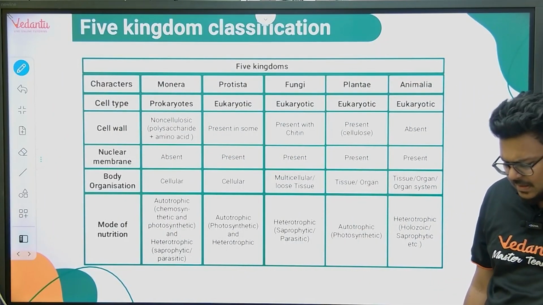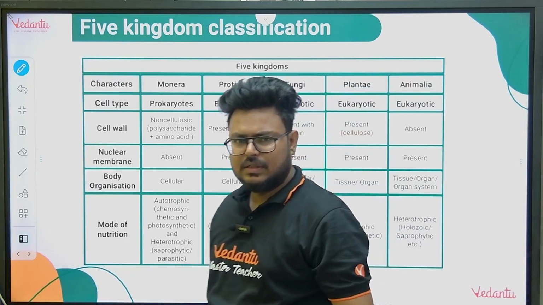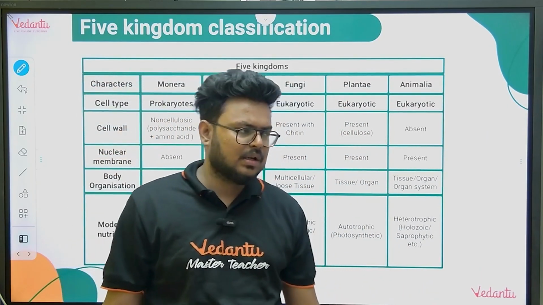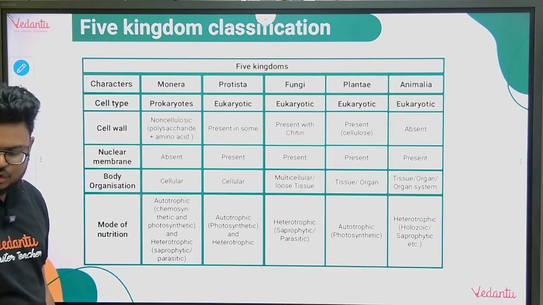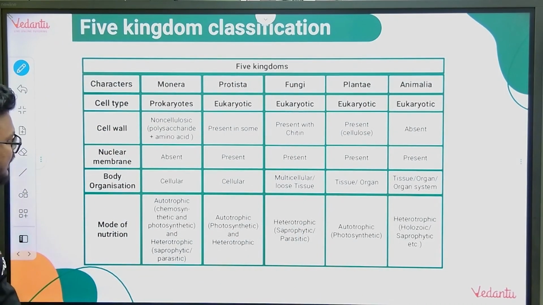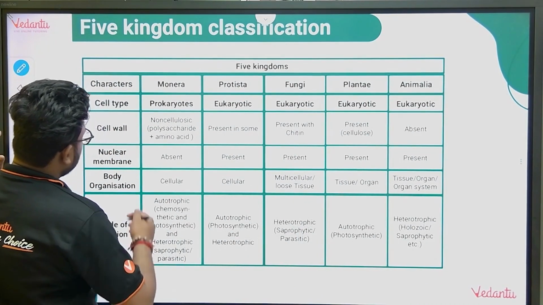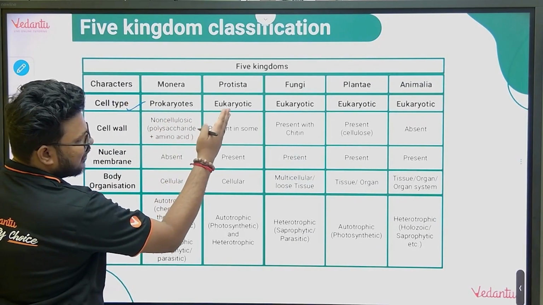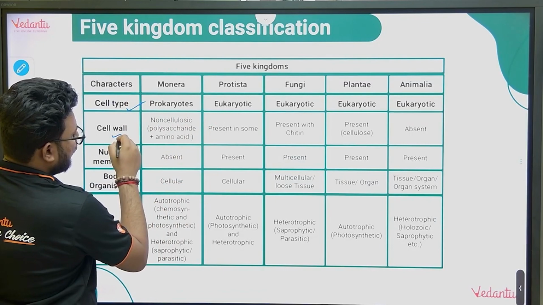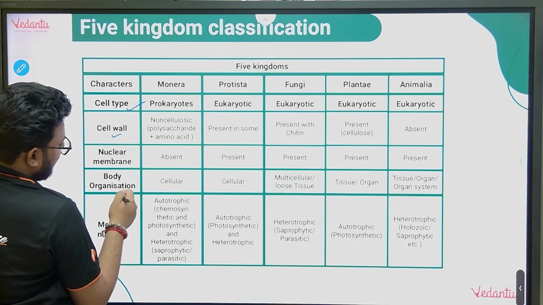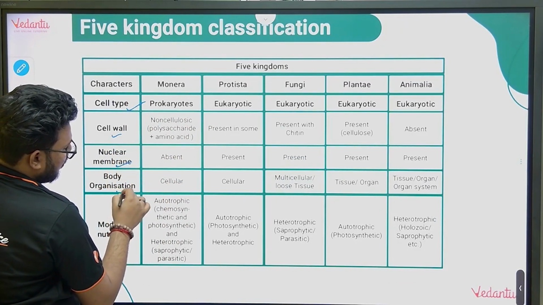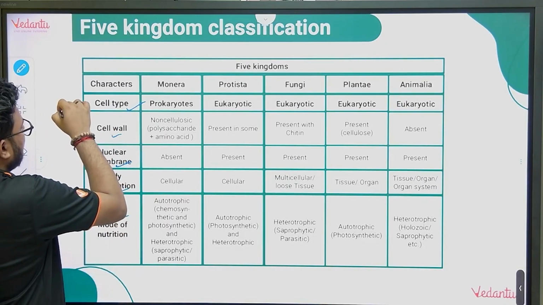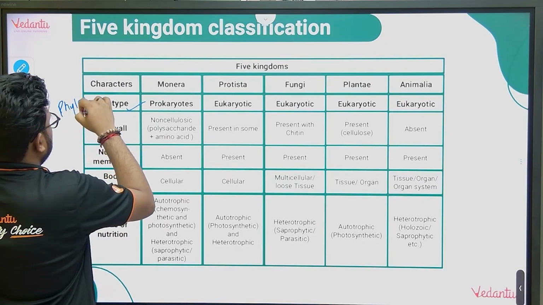If the names of scientists for 3 and 4 are given in NCERT, fine; if not, you can ignore them. But 2 and 5 are super important. So what were the criteria for the 5 kingdom classification? It was cell type, prokaryotes or eukaryotes. Cell wall is not that important, but it is mentioned here. Nuclear membrane, body organization, mode of nutrition, and one more thing, phylogenetic